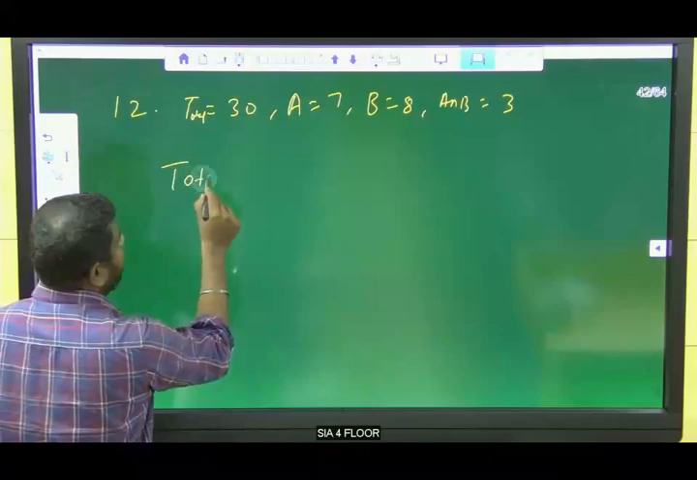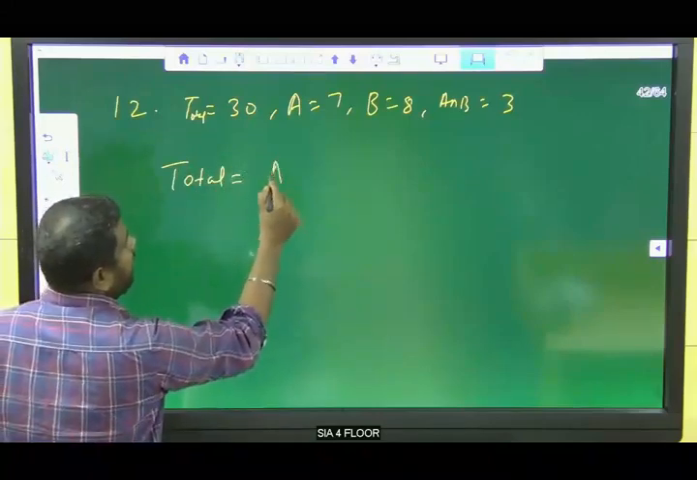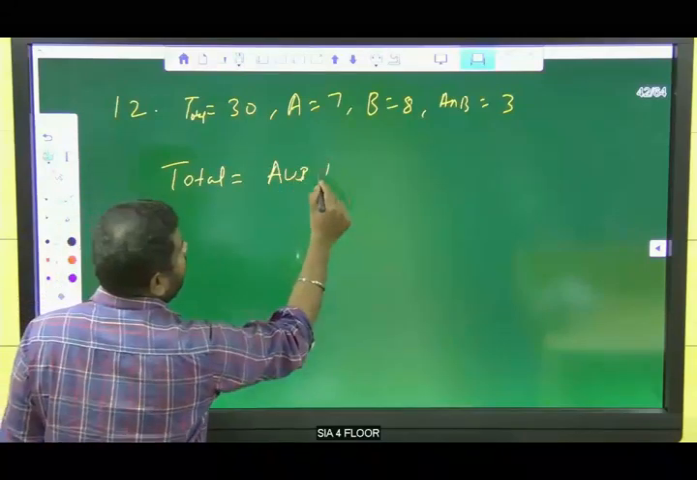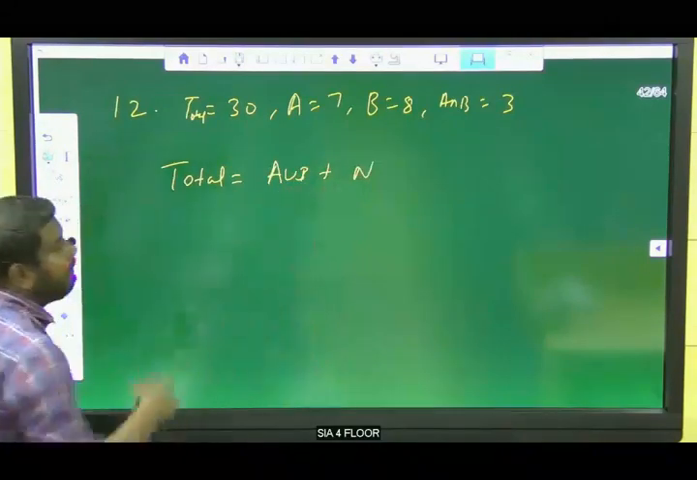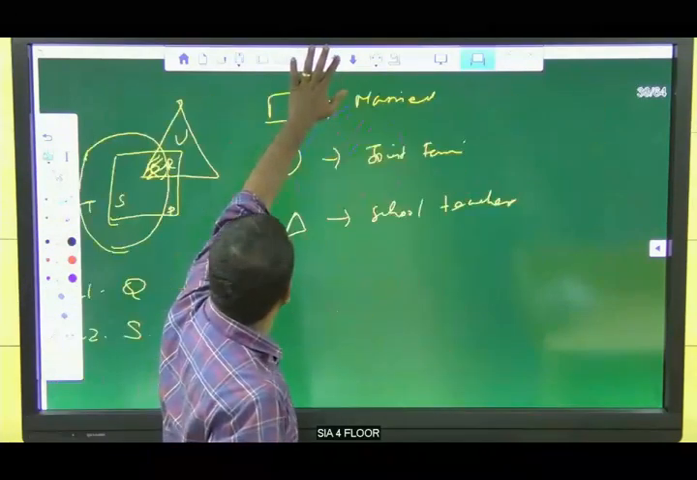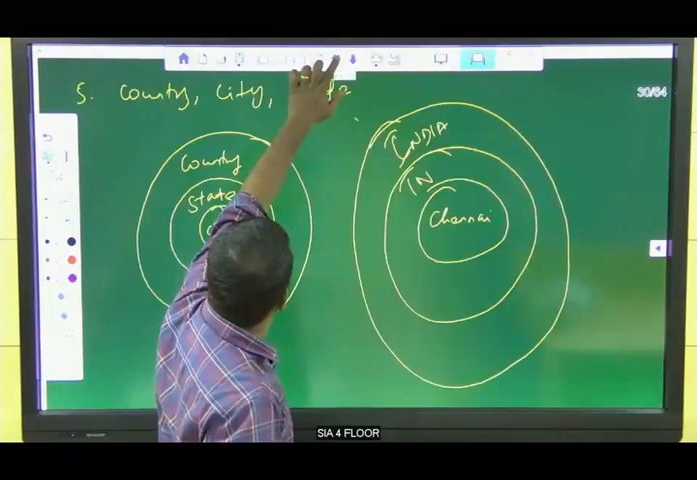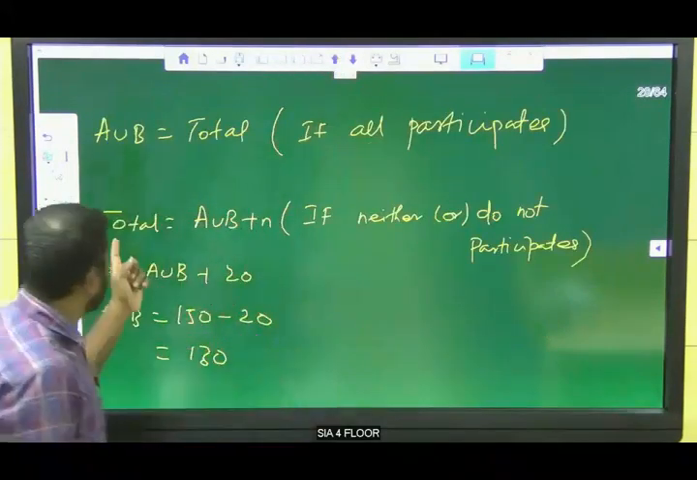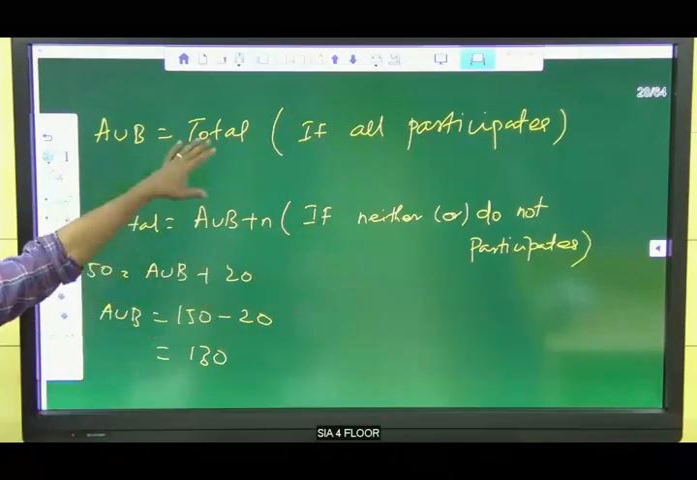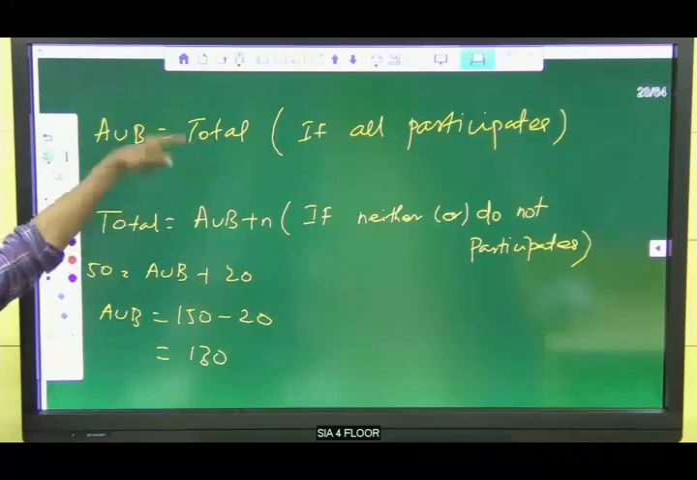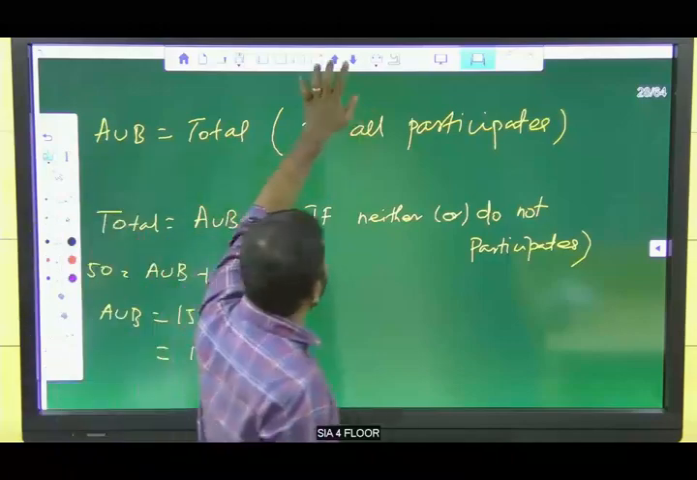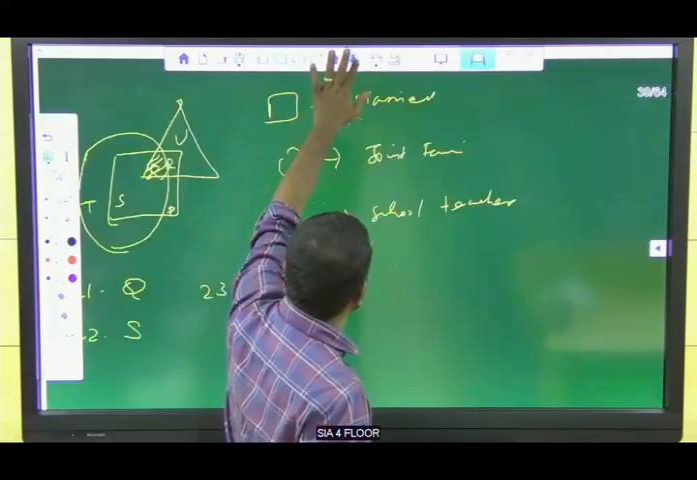So what is the total formula? Total is equal to A union B plus neither. Okay, listen here. Total is equal to A union B plus N, if some do not participate. If all participate, total is equal to A union B. That was the previous question, where A union B is the total. Here, total is equal to A union B plus neither is our formula, right?